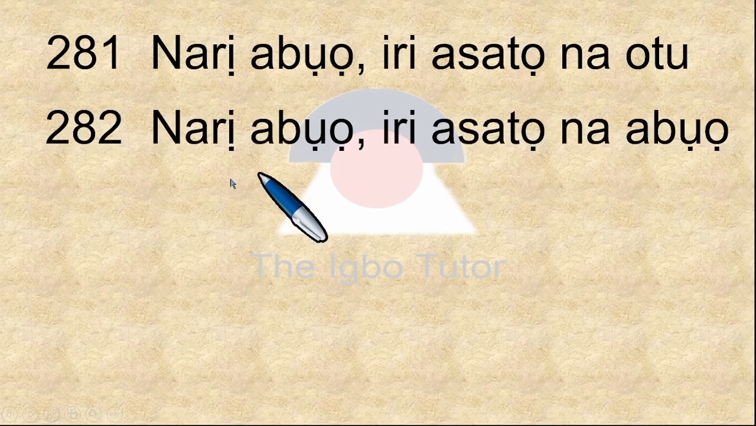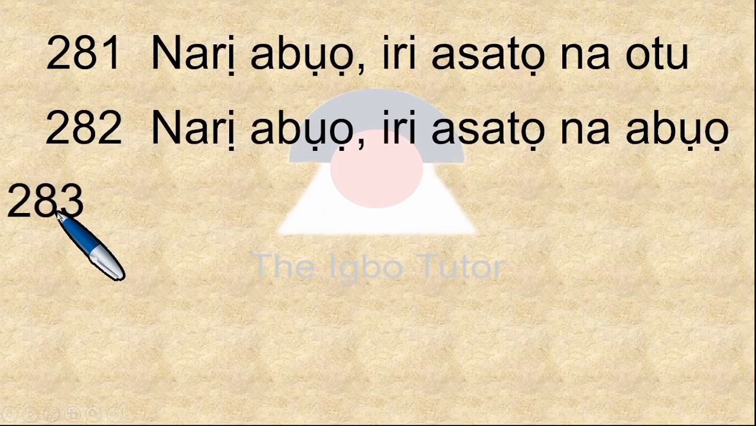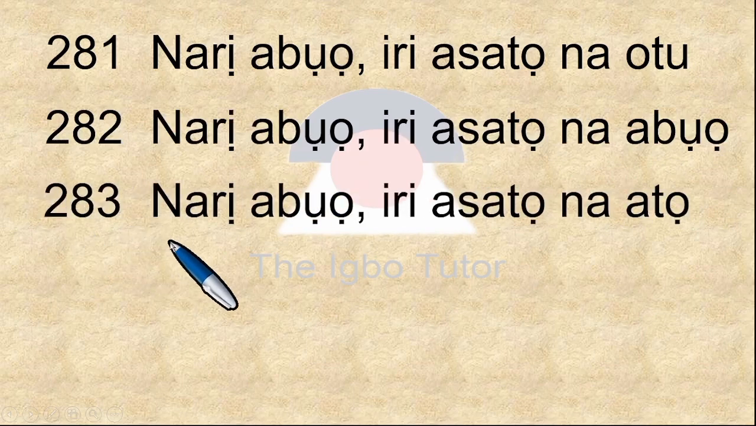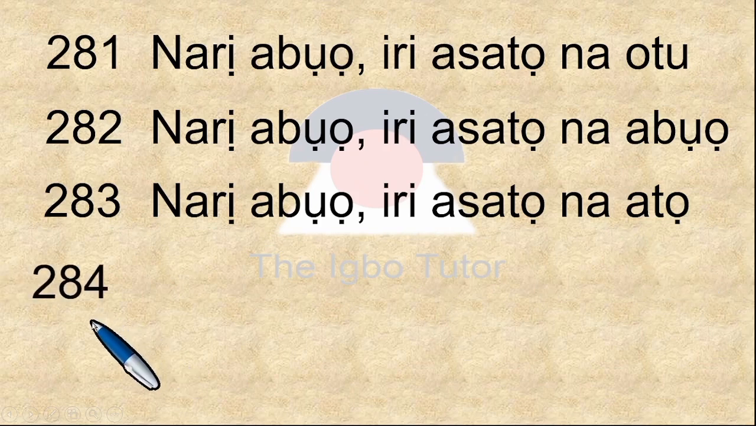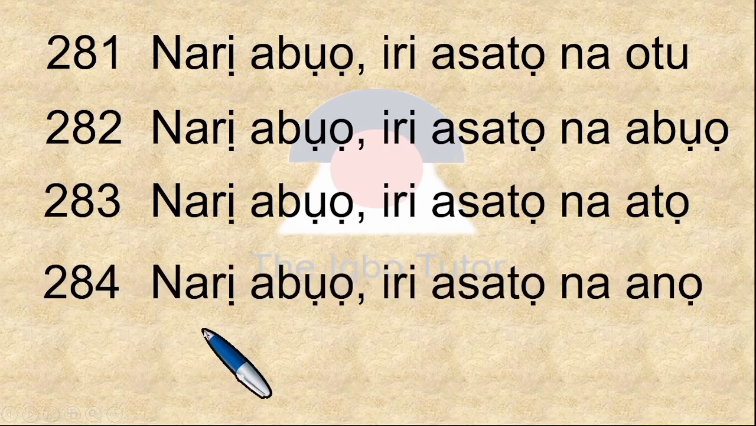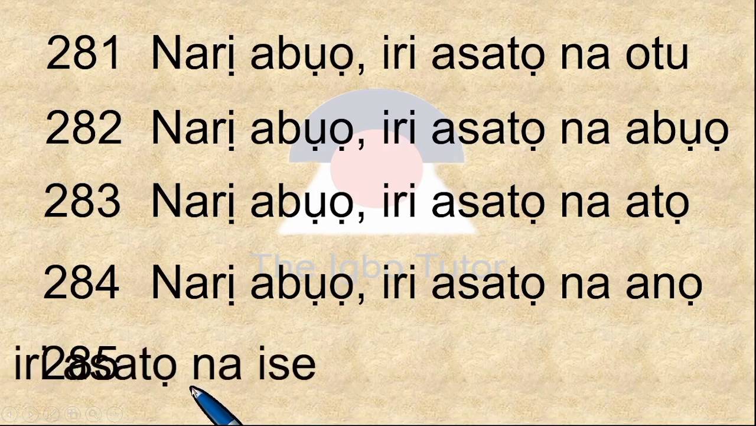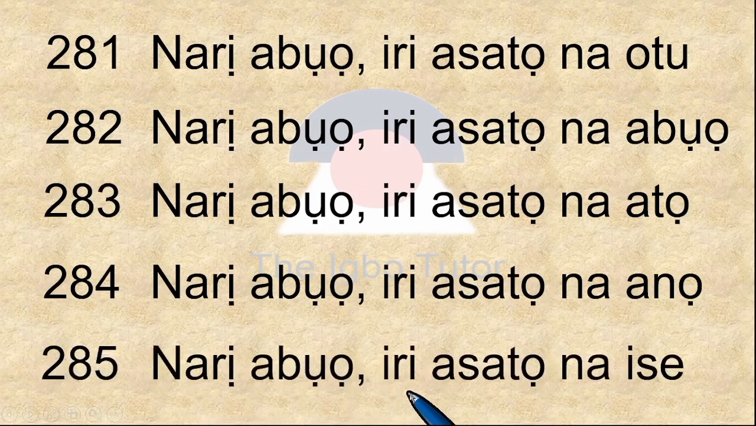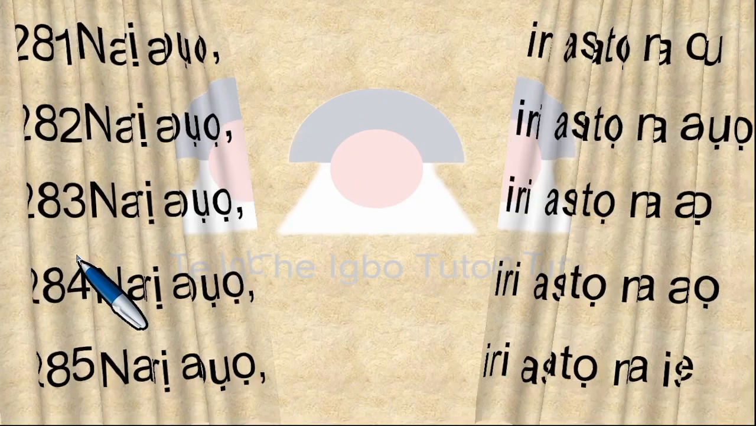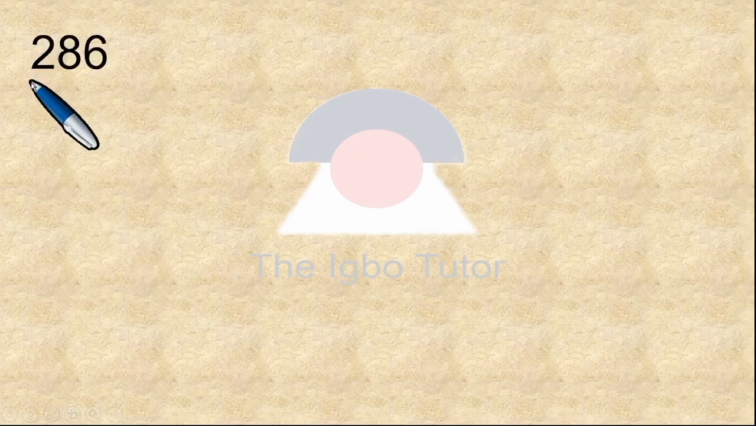282, narị abụọ iri asatọ na abụọ. 283, narị abụọ iri asatọ na atọ. 284 is narị abụọ iri asatọ na anọ. 285 is narị abụọ iri asatọ na ise. Move on to the next page.